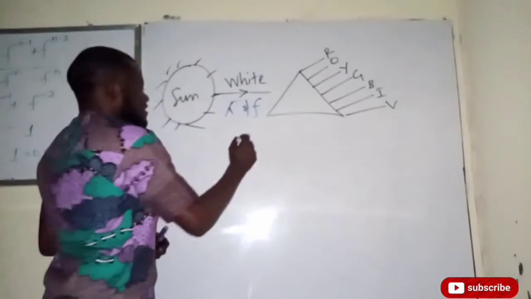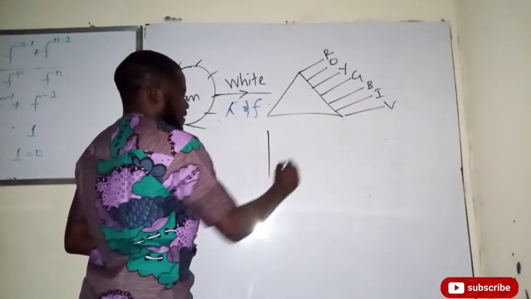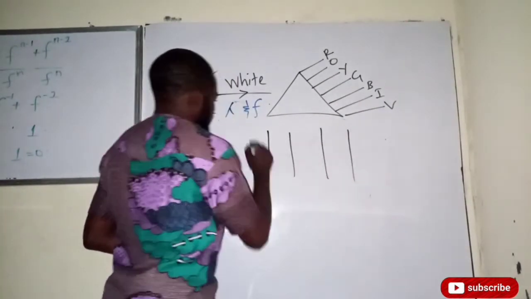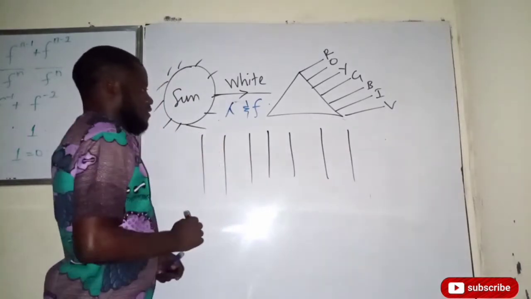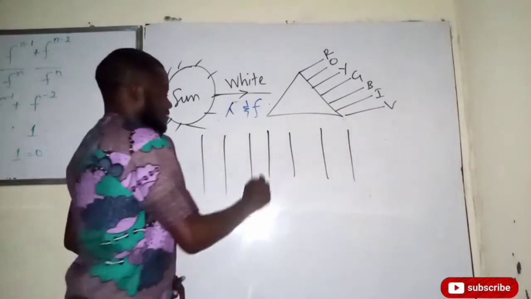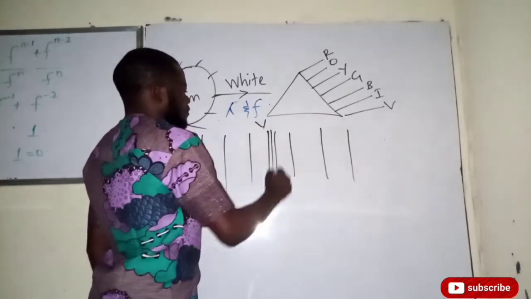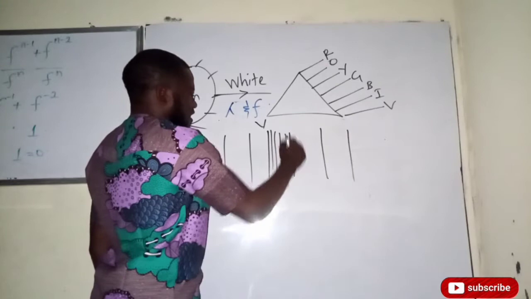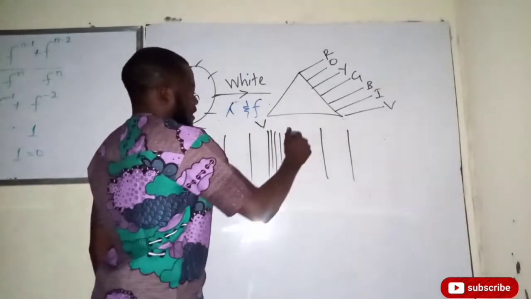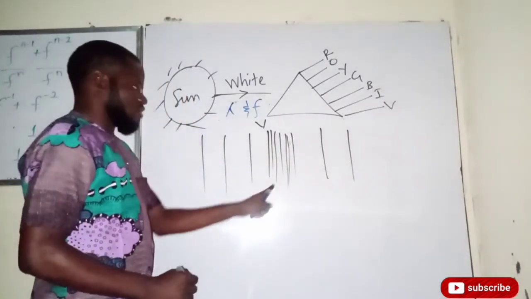Now, in the spectrum, let's say these are the spectrums. If this is the visible light, here we have the red, the yellow, the green, the blue, the indigo, and the violet. Are we together?